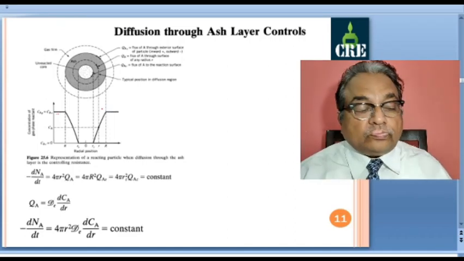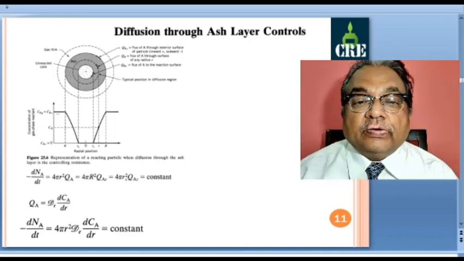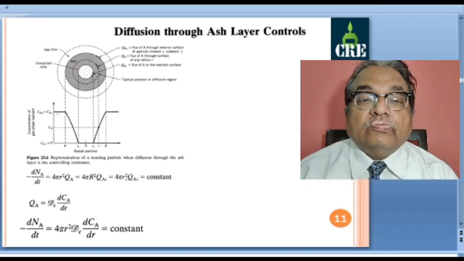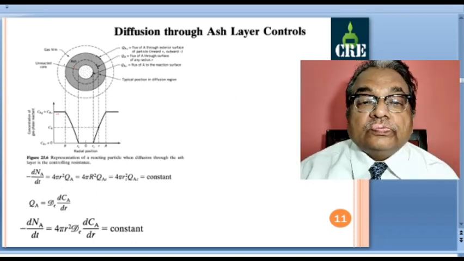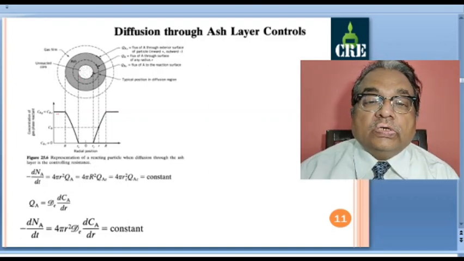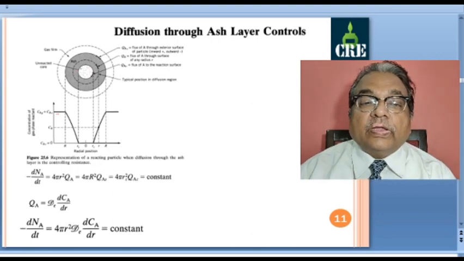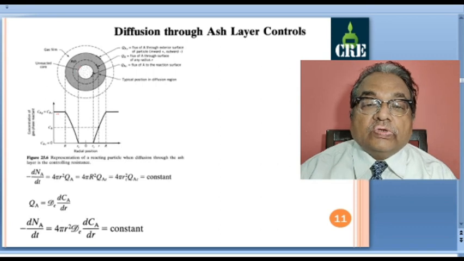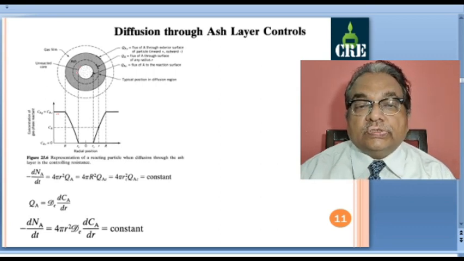Now here the situation is different. Earlier we have seen for gas film reaction controls, this surface was under consideration and this was constant. For chemical reaction controls, this surface was under consideration and reaction was occurring at this outer surface, RC, and this RC was changing, we started initially at R and finally it will be 0 at t equal to infinity.